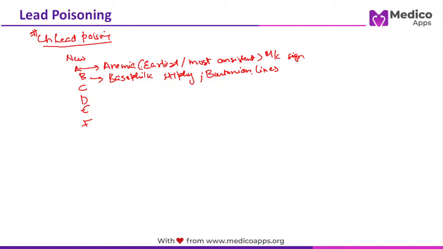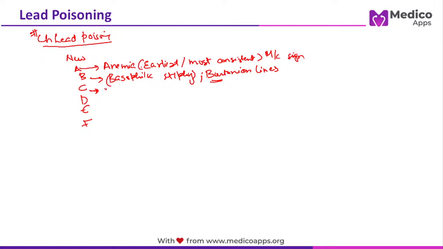Basically, in these patients you will have a purplish discoloration of the lining of the gums. They will have good oral hygiene, but still you will have purplish discoloration of the gums. That is called Burtonian lines. Remember, Burtonian lines are more common as compared to A. It's a very common finding in these patients.